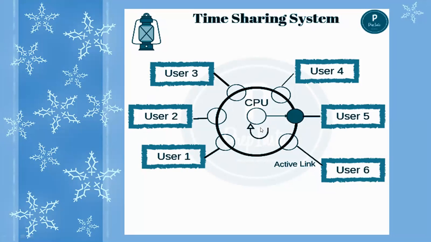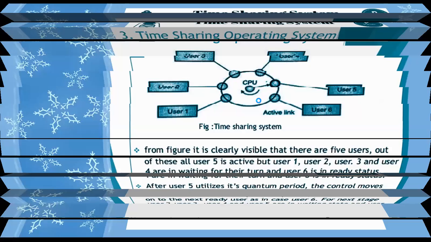It is time sharing: if user number 5 is sharing the time now, user number 6 is the active link and is assigned after the working of user number 5. This is the diagram of the time sharing operating system.